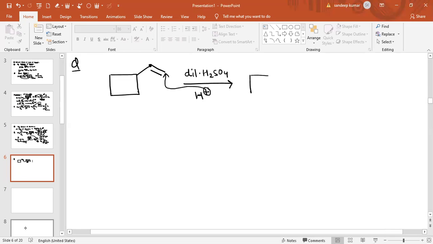Now see what happens. In this way, you can see when the electrophile H positive ion attacks at this carbon atom, positive charge is generated at this carbon. So we can see this is the stable carbocation after the attack of the electrophile. Now, are there any chances of rearrangement?